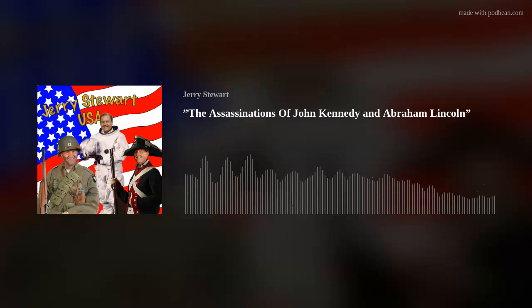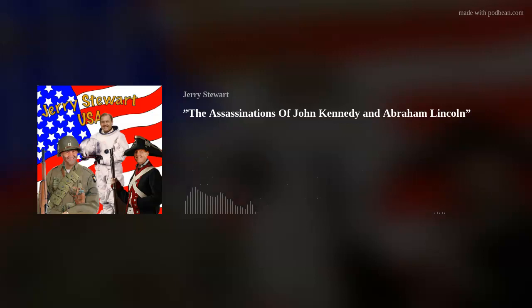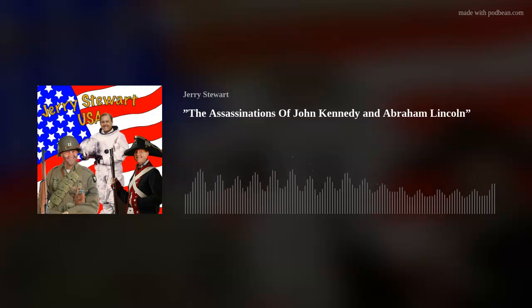Number 1. Both presidents, Kennedy and Lincoln, were elected to the presidency in '60. Lincoln 1860, Kennedy 1960. Both presidents were elected to the U.S. House of Representatives in '46. Once again, exactly 100 years apart. Both Lincoln and Kennedy were runners-up for the party's nomination for vice president in '56. After their assassinations, both of their presidential successors were Southern Democrats with the last name of Johnson, both born in '08. In their assassinations, both presidents were shot in the head.